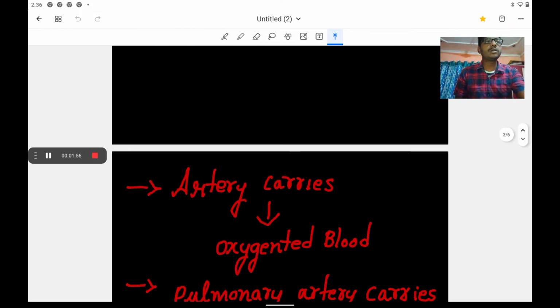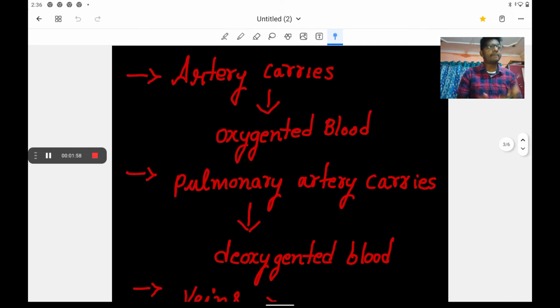Okay. So before going to discuss the detailed functioning of the heart, let us discuss blood vessels. In our body, the heart is present along with blood vessels. Heart plus blood vessels together form the circulatory system.